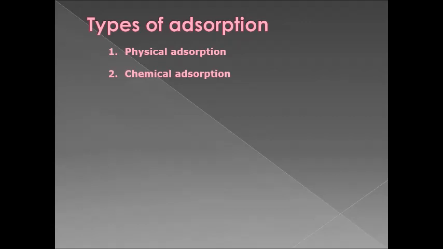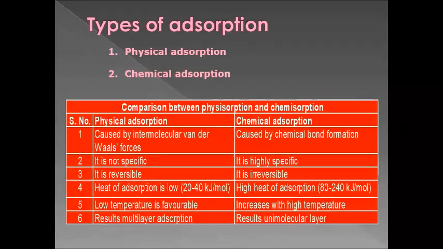Let's see the comparison between physical adsorption and chemical adsorption. Physical adsorption is caused by intermolecular van der Waals forces, whereas chemical adsorption is caused by chemical bond formation. Physical adsorption is not specific, but chemical adsorption is highly specific.